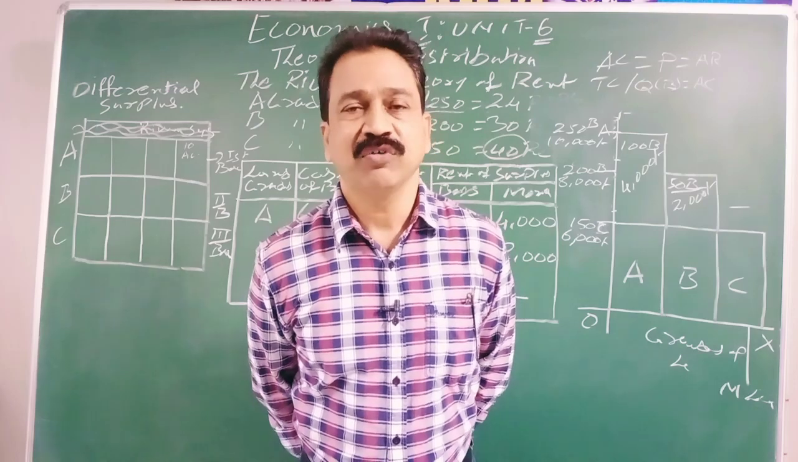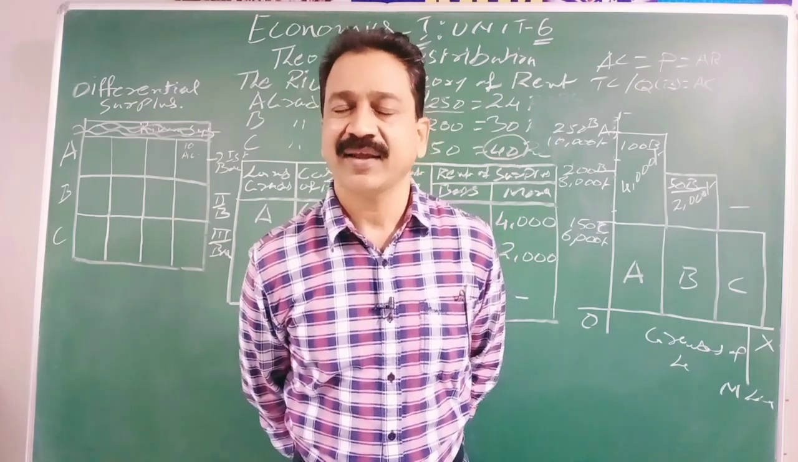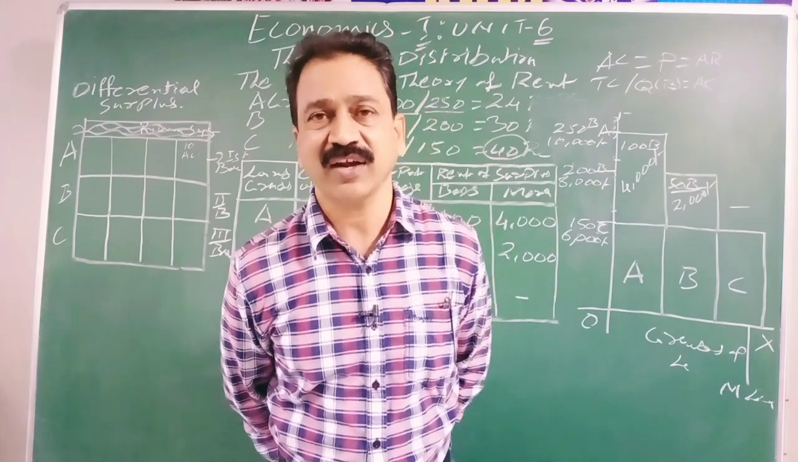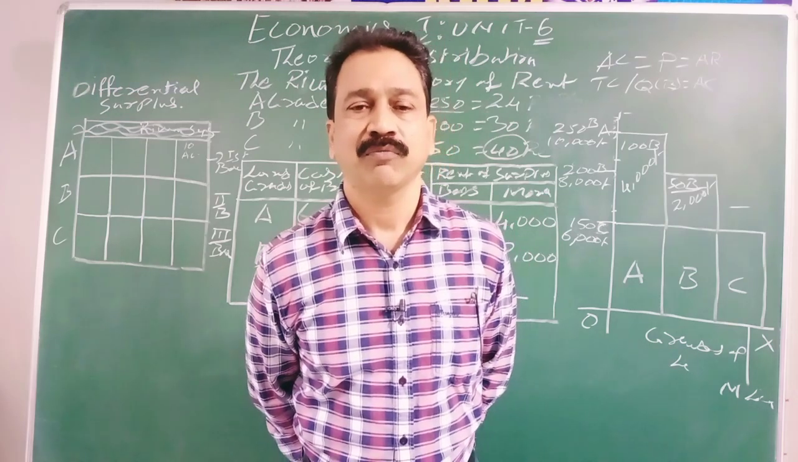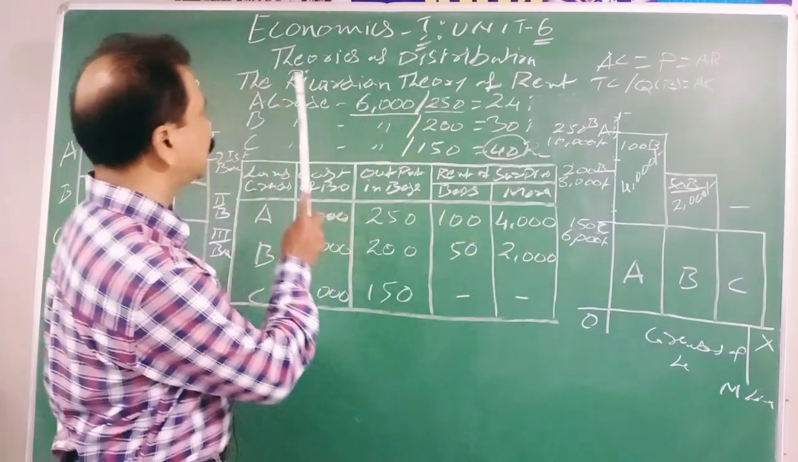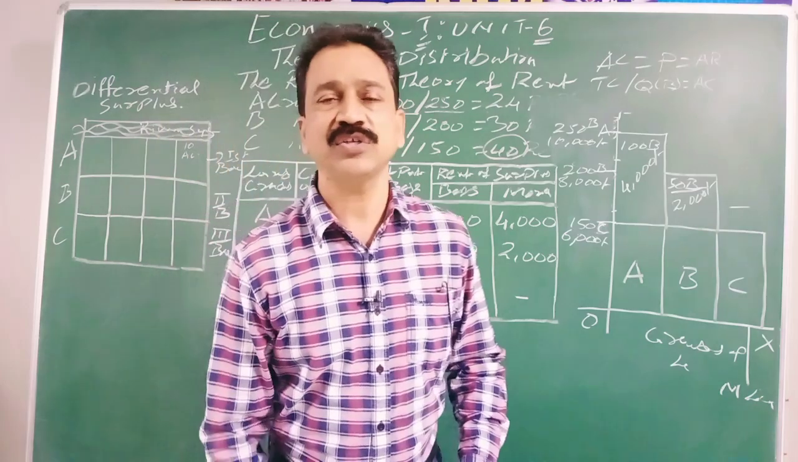Tomorrow we will discuss the assumptions of this theory and criticism of this theory, and we will also see contract rent and economic rent. For today, this is the ending of the Ricardian theory of rent. I hope you understood clearly.